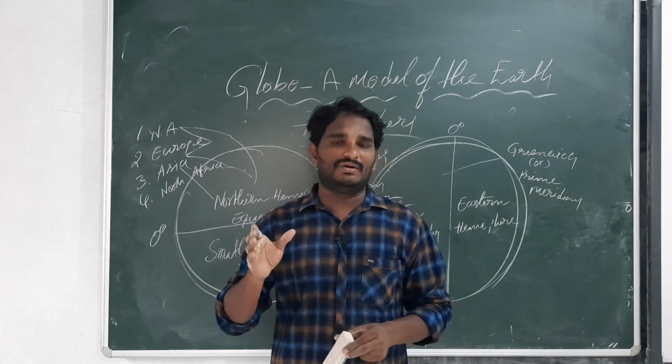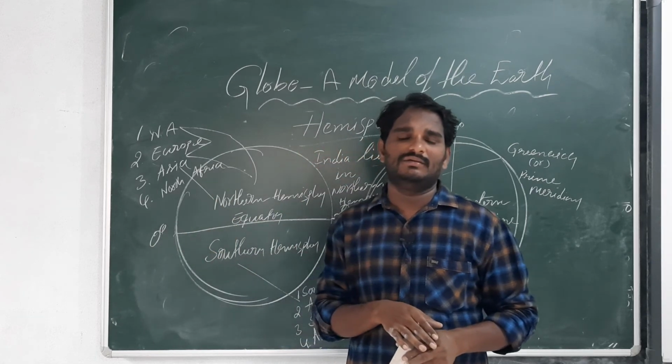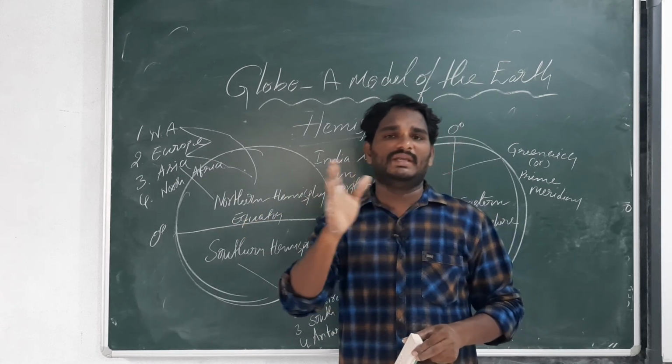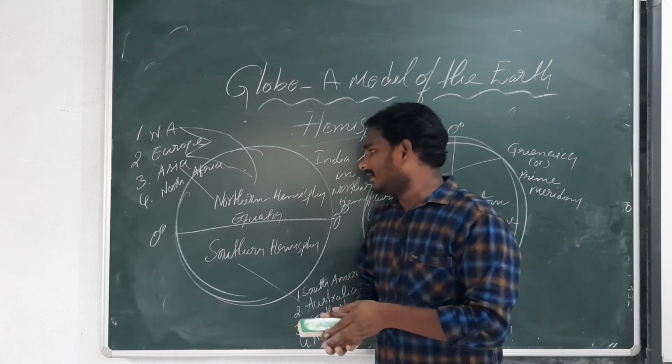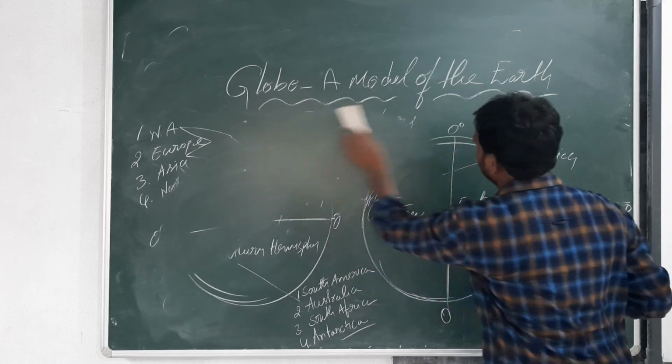And next one, latitudes and longitudes. Latitudes are the horizontal lines, longitudes are the vertical lines. Latitudes are drawn from west to east. And last topic is grid. We will complete within 2 minutes. Last topic, grid.